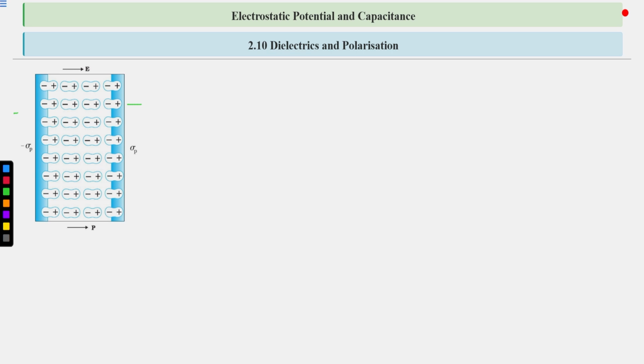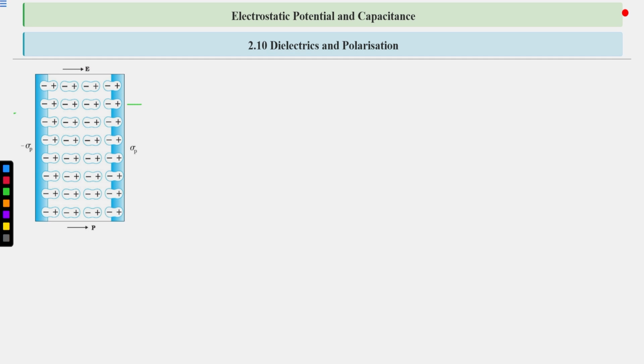This is sigma p. What is sigma p? The surface charge density due to the polarization vector. So these surface charge densities, sigma p and minus sigma p, are the surface charge densities due to polarization.